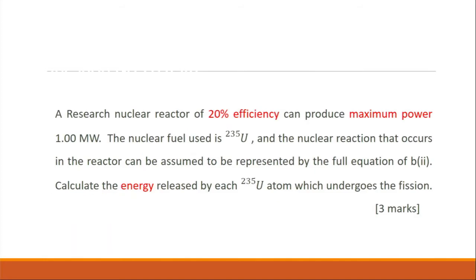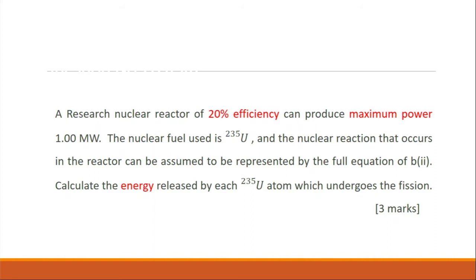A Swiss nuclear reactor of 20% efficiency can produce maximum power of 1.00 megawatt. The nuclear fuel used is uranium-235, and the nuclear reaction that occurs in the reactor can be assumed to be represented by the full equation of B2. Calculate the energy released by each uranium-235 atom which undergoes the fission. This question allocates 3 marks.